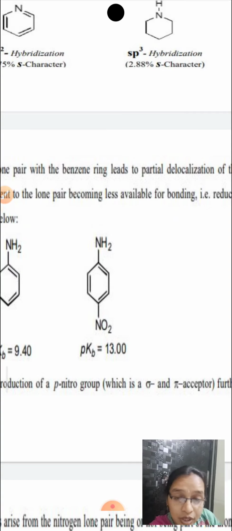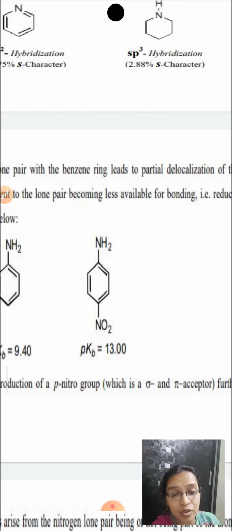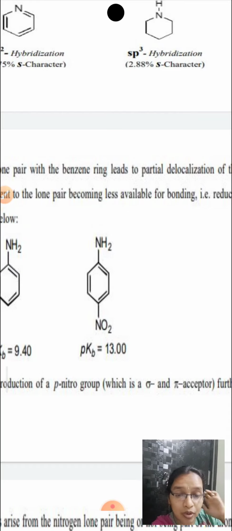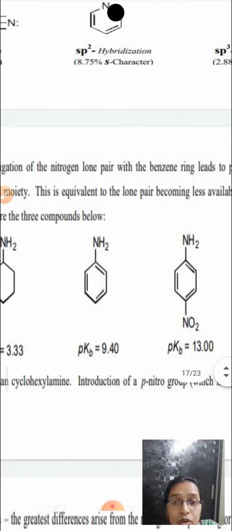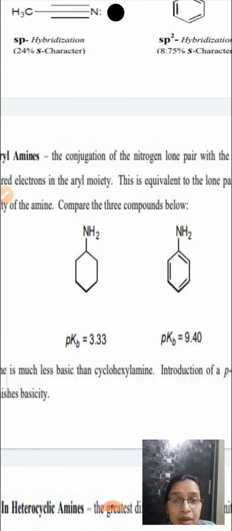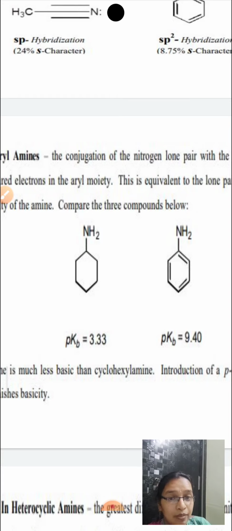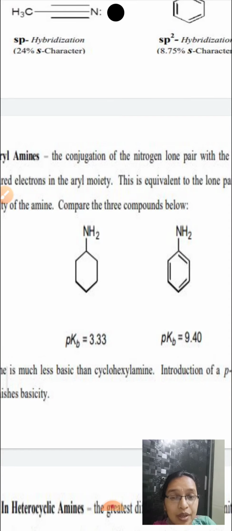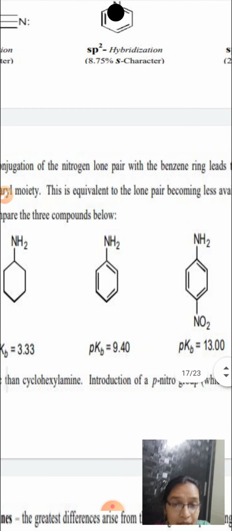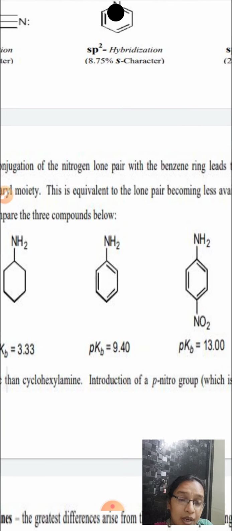When it does, nitrogen cannot donate the lone pair of electrons to the proton, H plus. In cyclohexylamine, the lone pair of electrons are localized on the nitrogen atom, so they are readily available for protonation. Therefore the order of basicity will be cyclohexylamine is greater than aniline is greater than paranitroaniline.